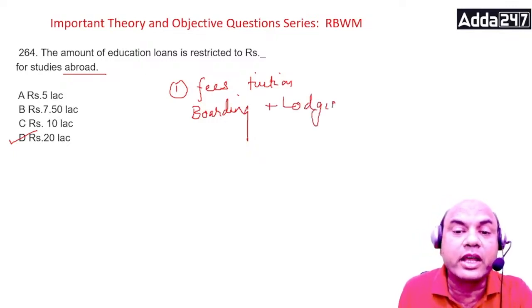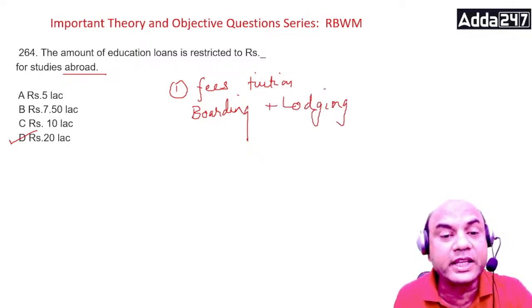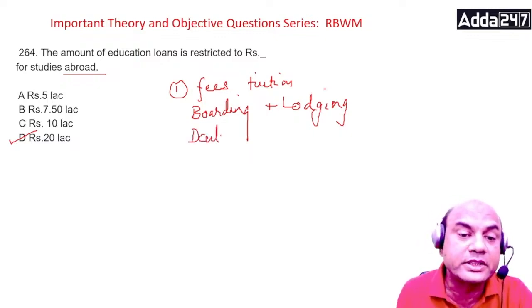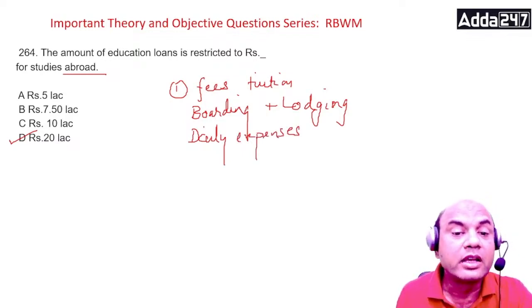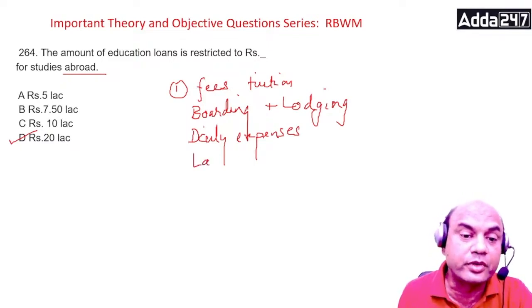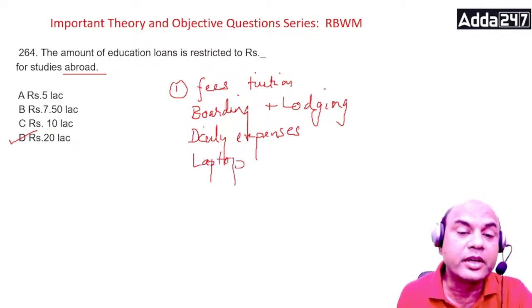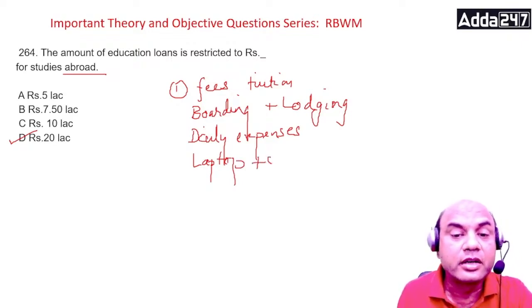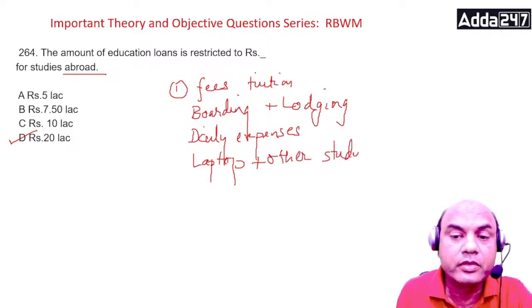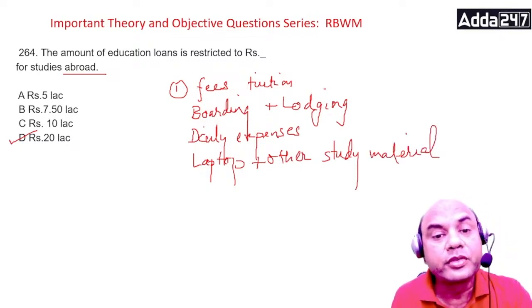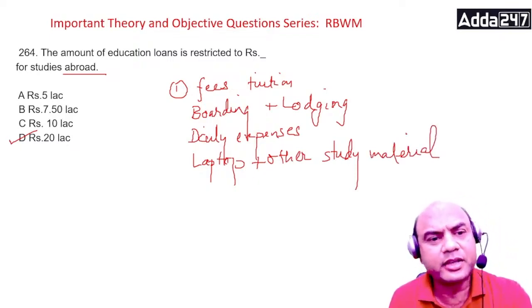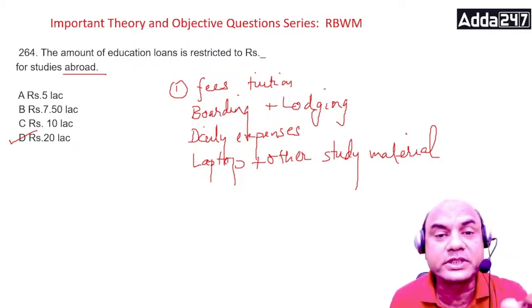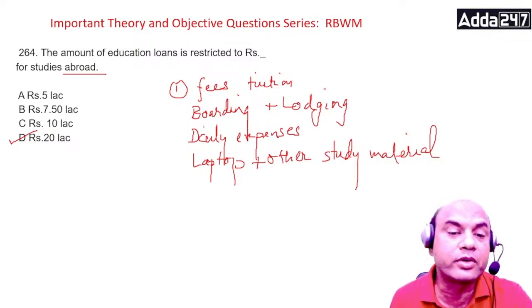Now the student will require regular, daily expenses, so those will be covered. The student will also require computers, laptops, so those will be covered, plus other study material. So these are all covered, plus there are many more. Whatever the student requires for staying there and studying there, everything will be covered, okay.